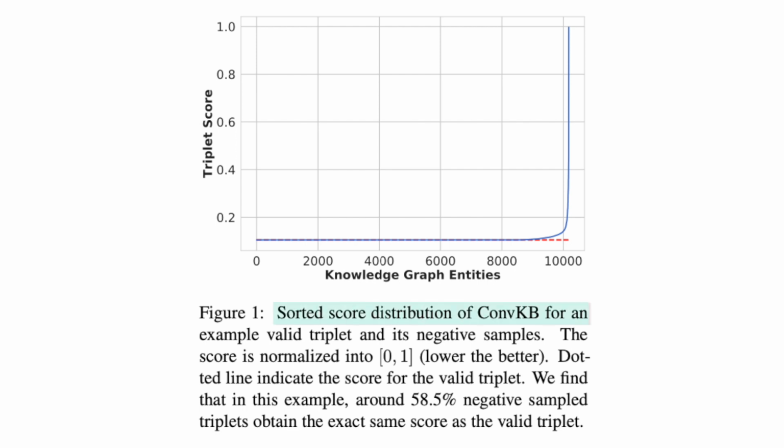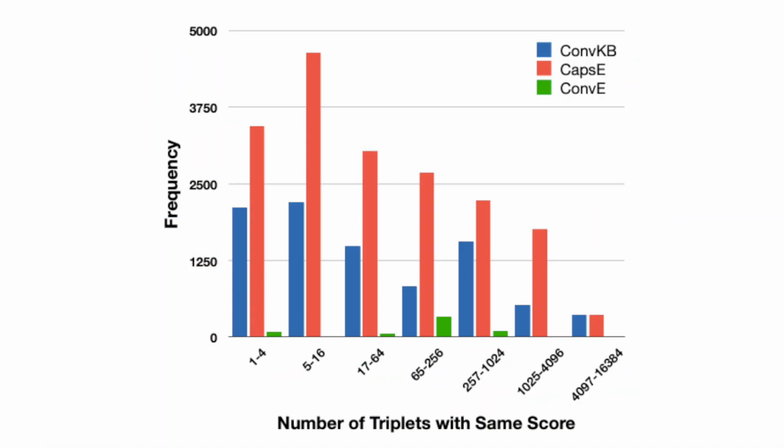This figure here shows the score distribution of ConvKB for one sample valid triplet and its negative samples. Out of the 14,541 negatively sampled triplets for this one valid triplet, 8,520 of them have the exact same score as the valid triplet, which is very unusual. Zooming out to the entire dataset, the figure here shows the number of triplets with the exact same score over the entire dataset. We compare ConvKB and CapsE against the ConvE model. As you can see here, we found that ConvKB and CapsE have multiple levels of unusual score distribution, whereas ConvE clearly doesn't have this problem.